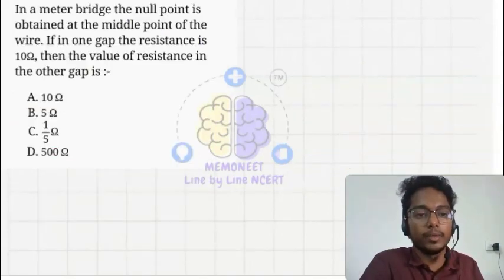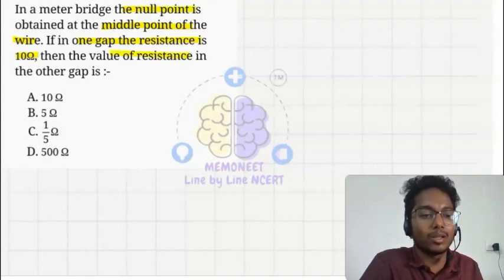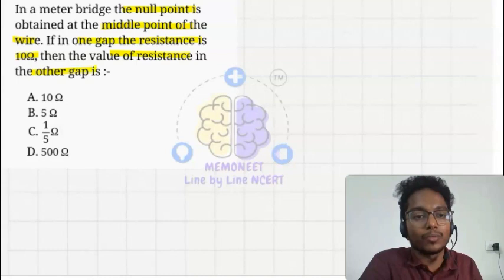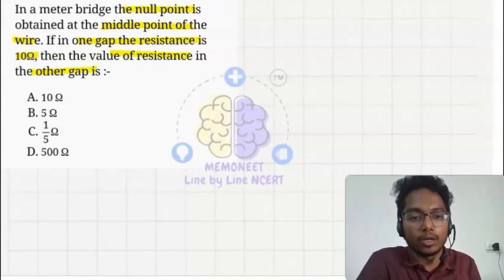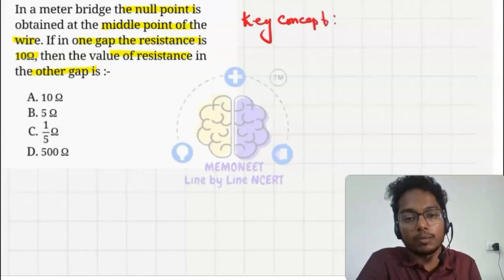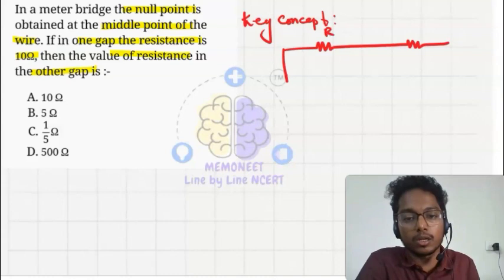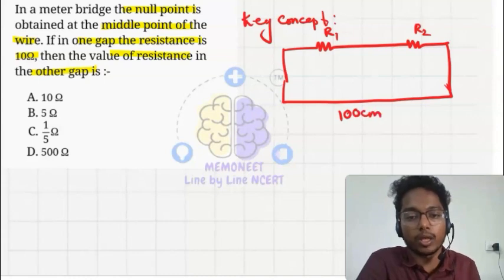Let's see this question. In a meter bridge, the null point is obtained at the middle point of the wire. If one gap has a resistance of 10 ohm, find the value of the resistance in the other gap. First we will try to find the key concept. In a meter bridge, this is one resistor R1, this is R2, and they are connected to a 100 centimeter length wire. Here will be your null point.